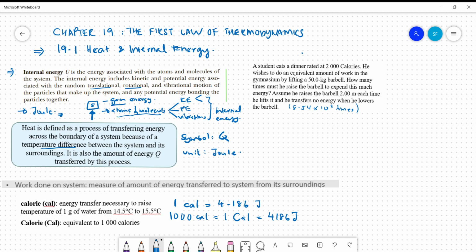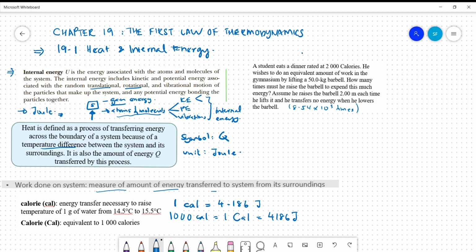Next, we can also relate heat with work. Work is basically the force used to transfer energy between the system and the surrounding. In other words, it is a measurement of the amount of energy transferred to a system from its surroundings.